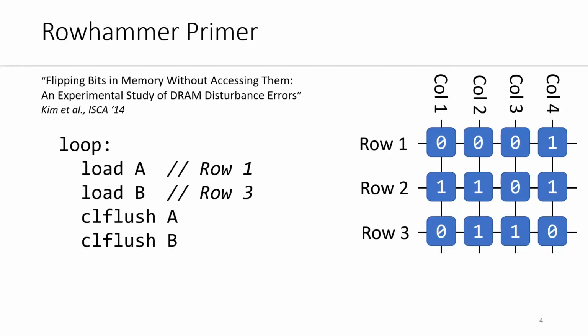A and B are carefully chosen to map in DRAM to two different rows called aggressor rows. These two aggressor rows surround the victim row. On the slide, the aggressor rows are row 1 and 3, and the victim is row 2.